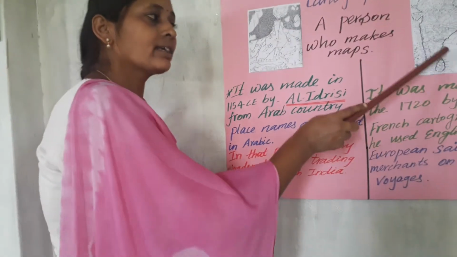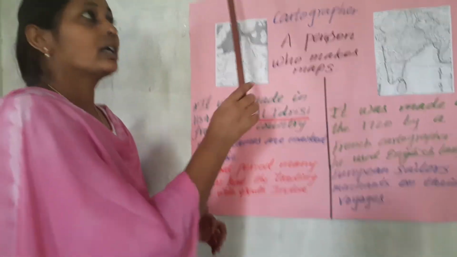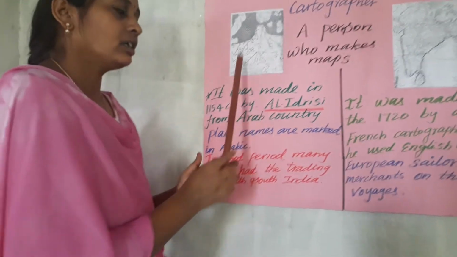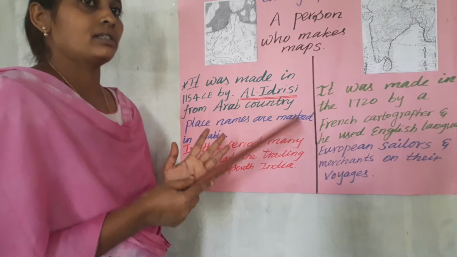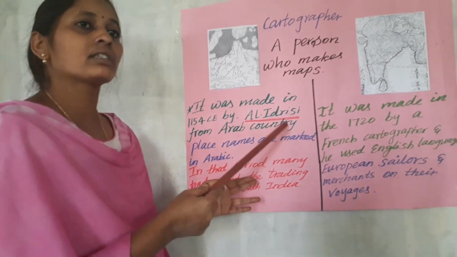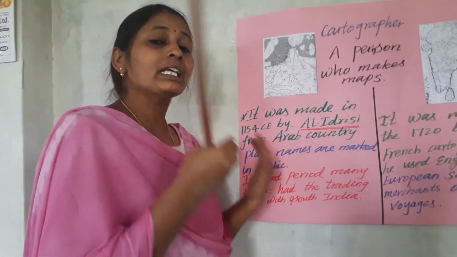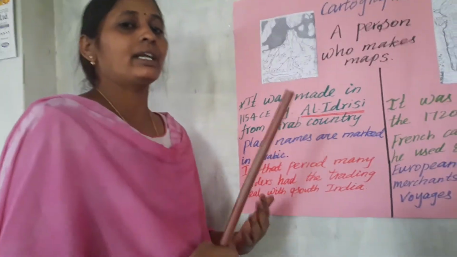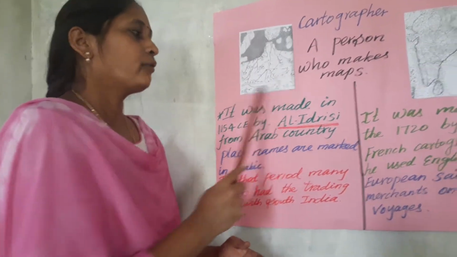You know very well Sri Lanka is located in the south part of India, but the Arab cartographer drew it at the top of the India map. He drew Sri Lanka in a somewhat upside-down manner. Why? Because the cartographer never even came to India. He drew the map with the help of only what he understood and heard about India from the traders. That's why the map was upside down.